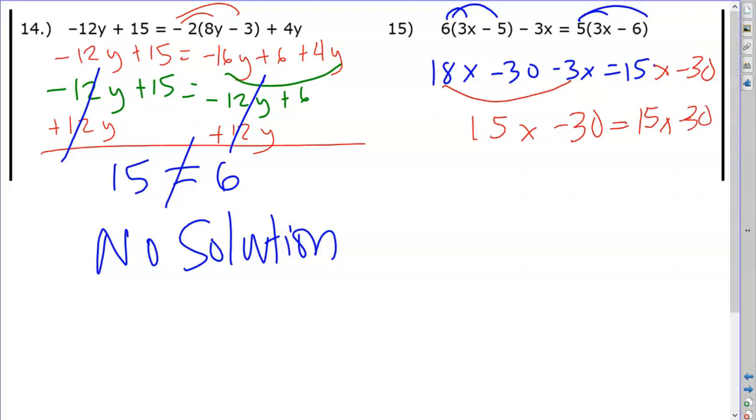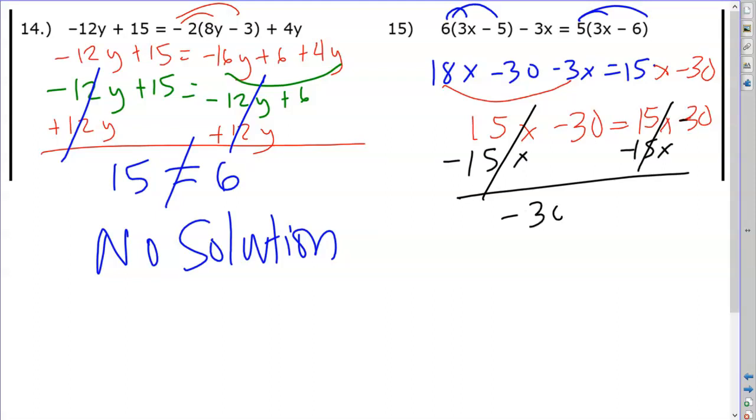Now some of you may be seeing it already. We have an identity here, or we have a case where the left side and the right side exactly match. And when you have that identity, you have a special solution, right? So let's prove it. Let's prove that if the variable disappears, we get a negative 30 equals a negative 30, and that is true. That's a true sentence. Or see, this one over here was false. So a true sentence is infinite solutions.